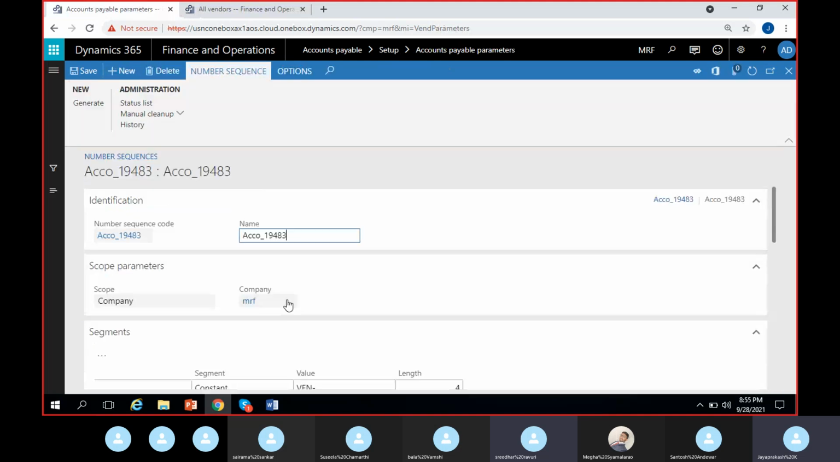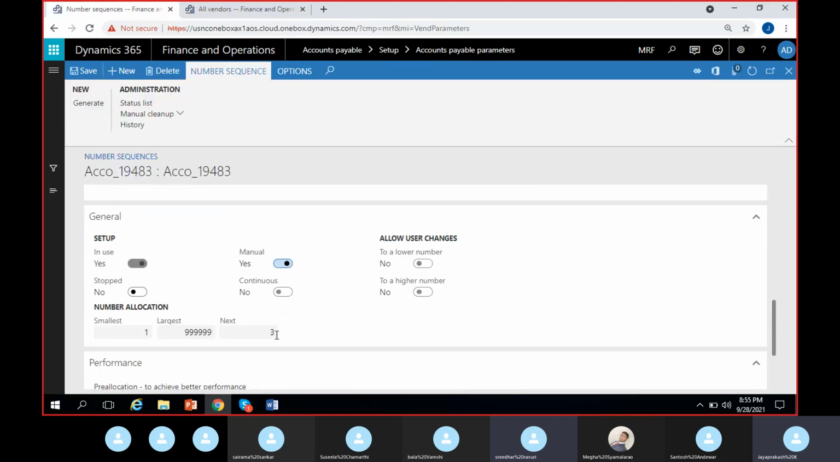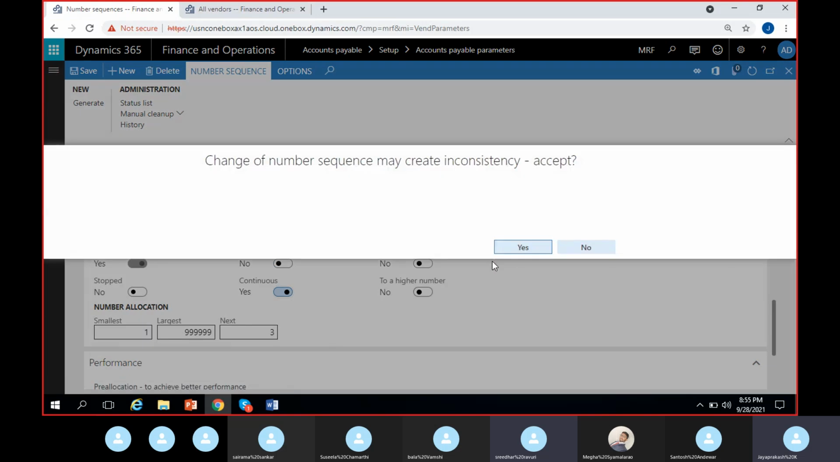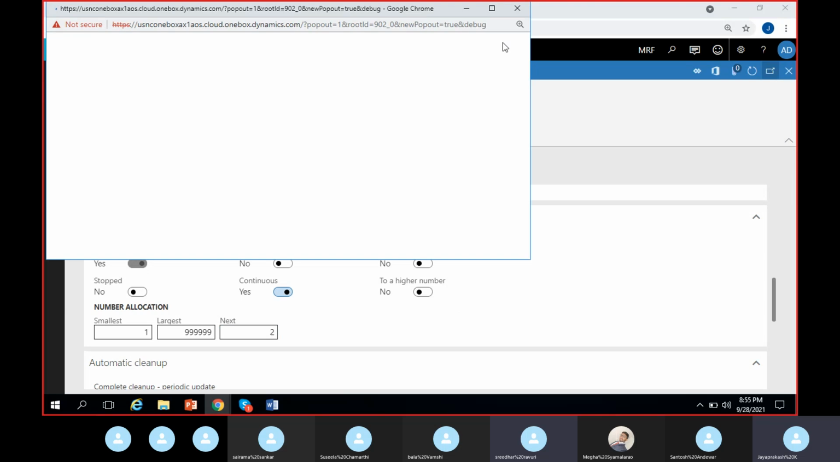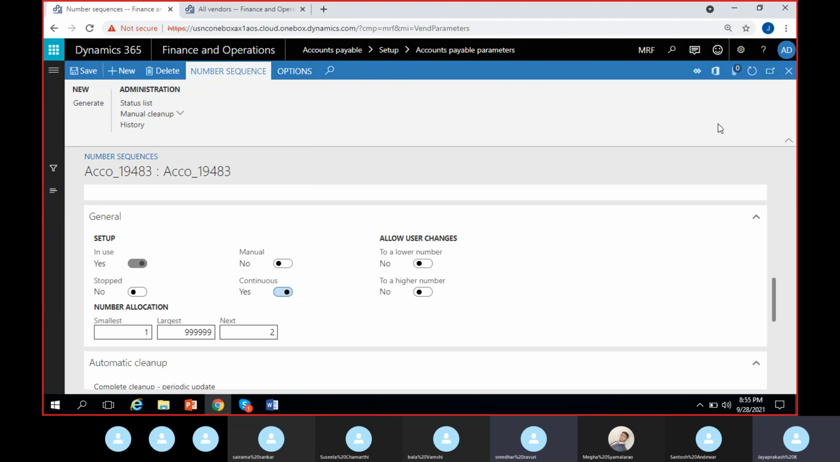I'm changing it back to manual once again. Sorry, continuous once again. Stopping that manual and changing to continuous. Okay. And I'm giving the number back to 2 so that if I create a vendor, I'll get 2 only. Save it. No. Create.